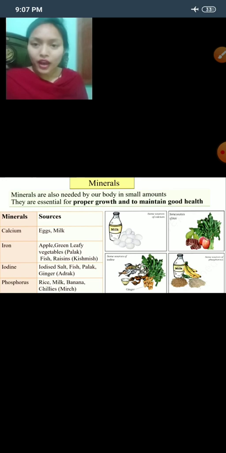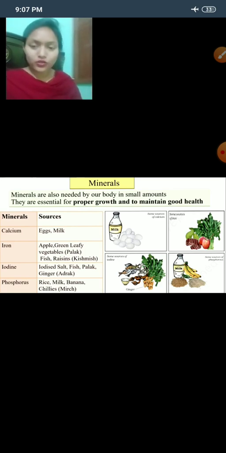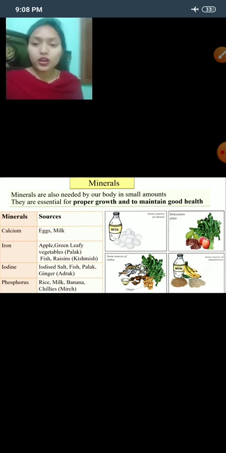Now what you have to do, you have to study them once again. You have to make notes of this chapter in your rough notebook and learn them by heart. You will make a table of carbohydrates, its importance and its sources. You will write like this: in the first row you will write carbohydrate, then its sources and its importance. Right, for all these you will write. Now in the next video we will study about vitamins and minerals in more detail.